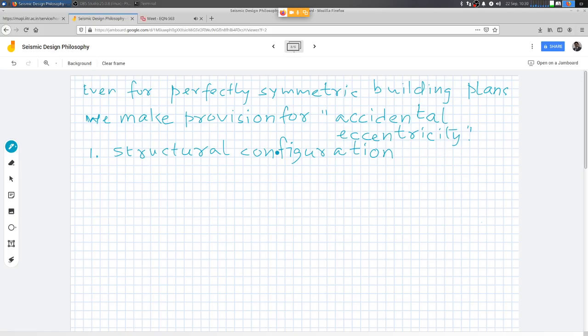So it really doesn't make sense to put in too much money into something that is so uncertain. On the contrary, gravity load, the dead load, live load, these loads are always there. They are day-to-day operational loads, right? So we have to account for all these loads, because they will be operational during the normal service of the structure, the day-to-day service of the structure. Earthquakes may not happen in the day-to-day service of the structure.